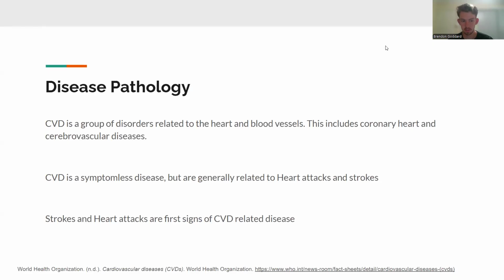The pathology of CVD, cardiovascular disease, is a group of disorders related to the heart and blood vessels. This includes coronary heart disease and cerebrovascular disease. Cardiovascular disease is a symptomless disease, but is generally related to heart attacks and strokes. Strokes and heart attacks are often the first signs of CVD. When I refer to symptomless diseases, this is often like they're hidden until something happens like the strokes or heart attacks.